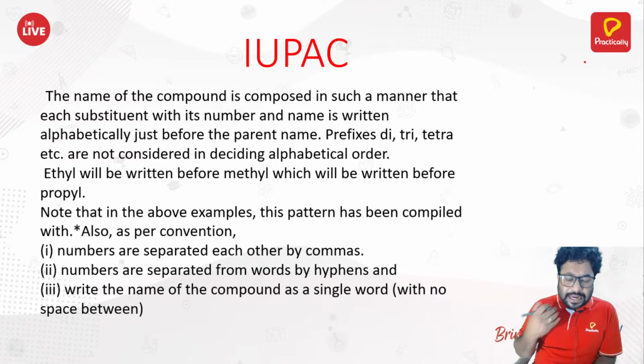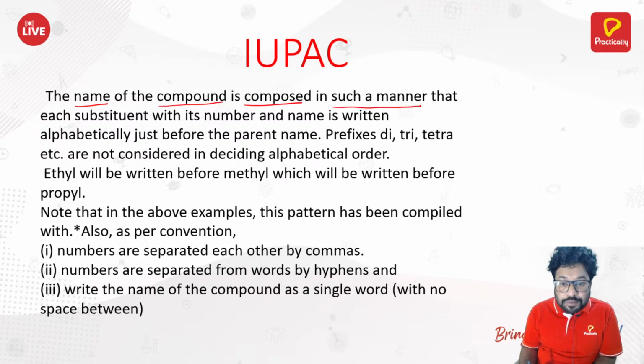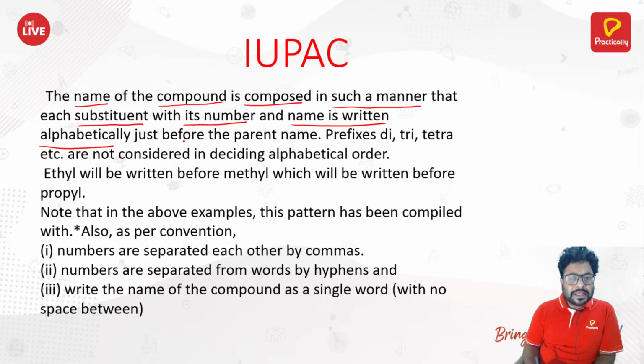Now let's summarize some of the rules. The name of your compound is composed in such a manner that each substituent with its number and its name is written alphabetically just before the parent name. Then you also need to use the prefixes like di, tri, tetra, which again are not considered in deciding alphabetical order.